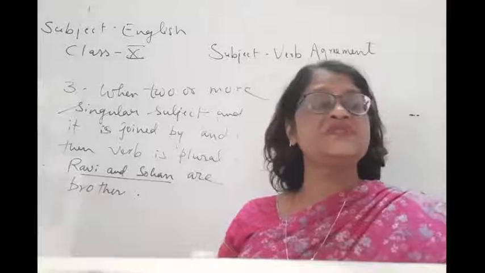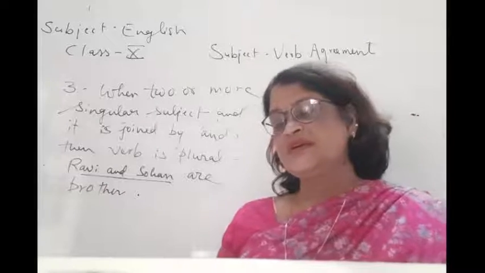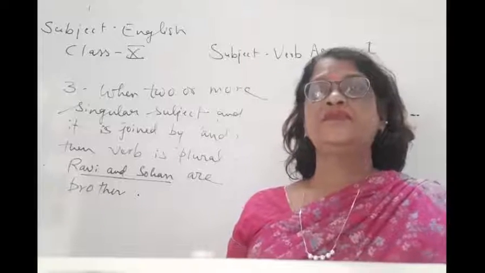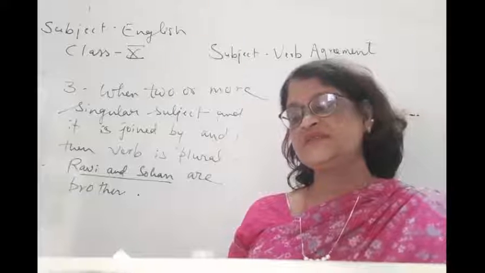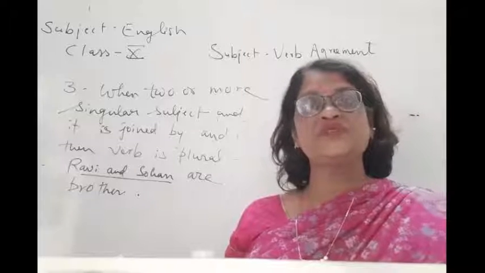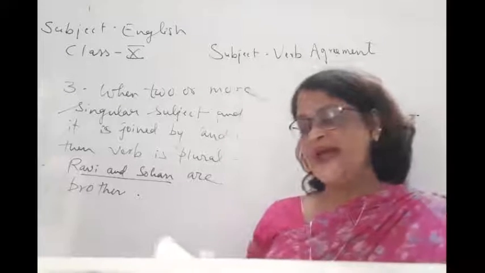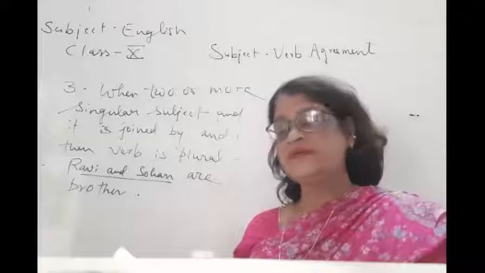What are the two different subjects here? Sohan and Ravi. Okay, when two or more singular subjects, please pay attention here, are connected by and, the verb here is plural.